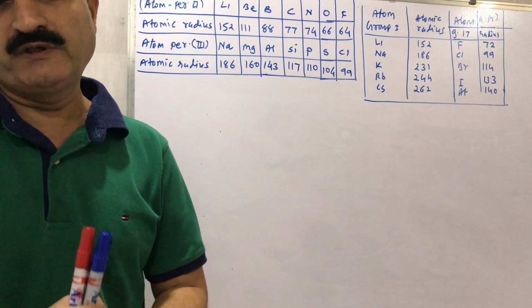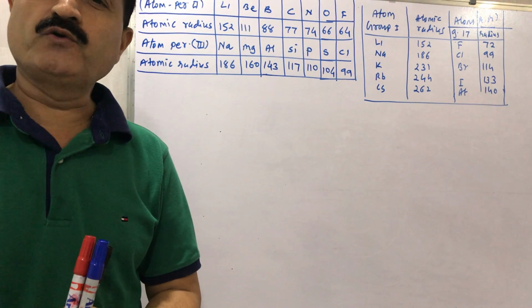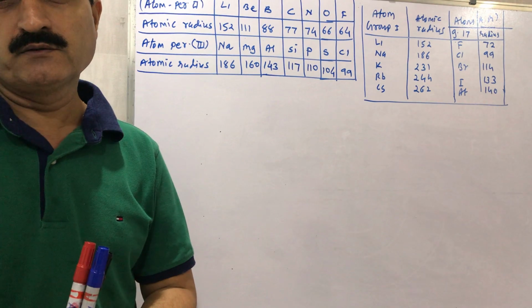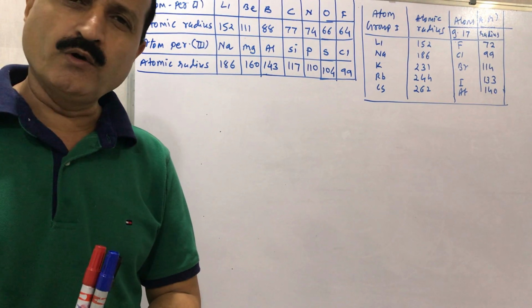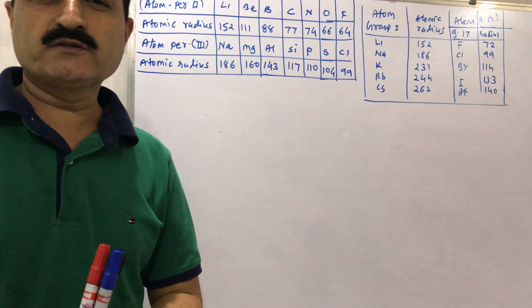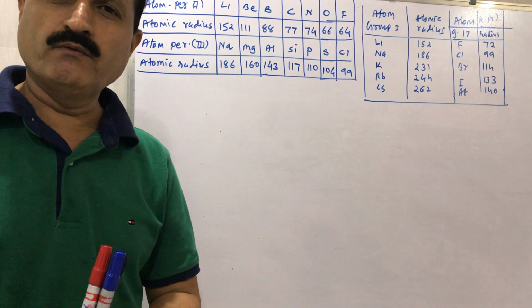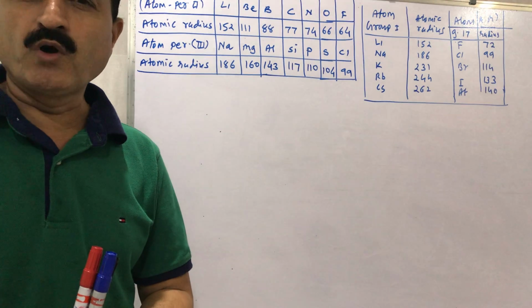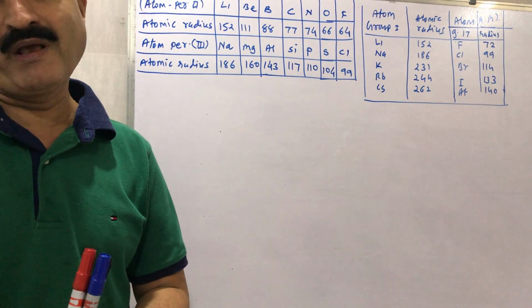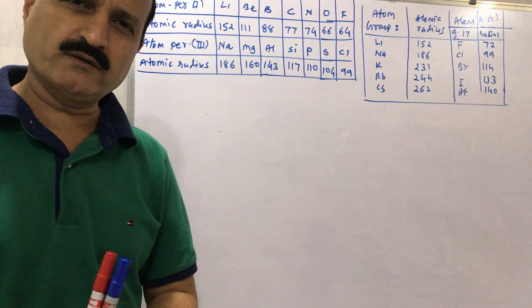Last lecture we discussed atomic radius, and we took the molecule of Cl2, because atomic radius is a very small measurement and cannot be easily measured by any instrument.